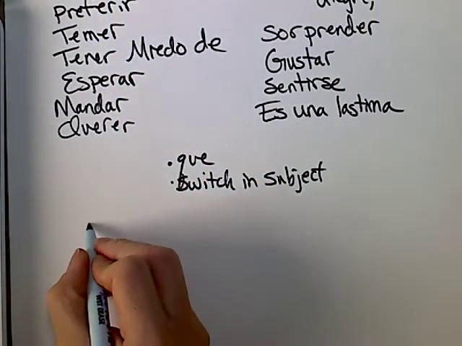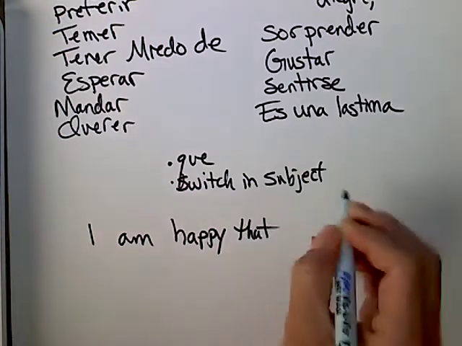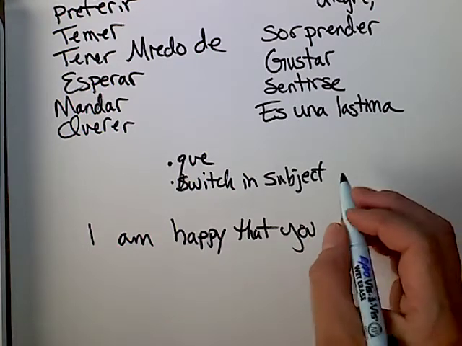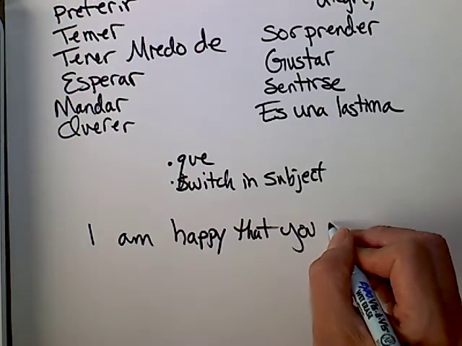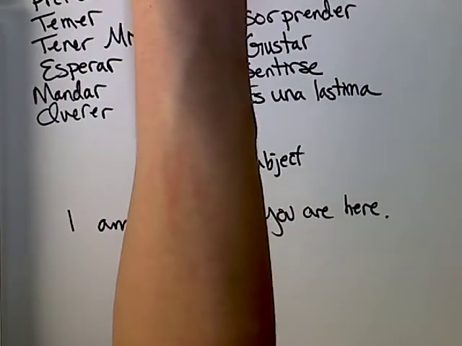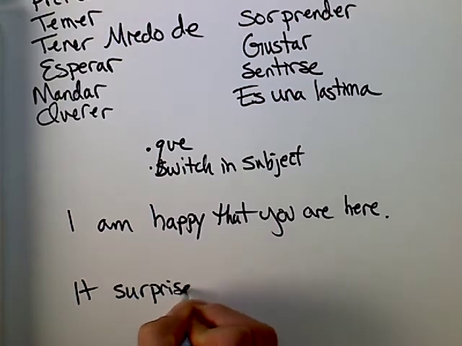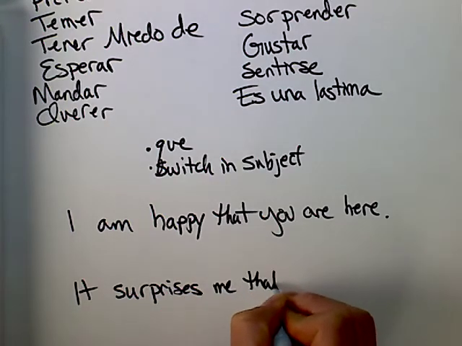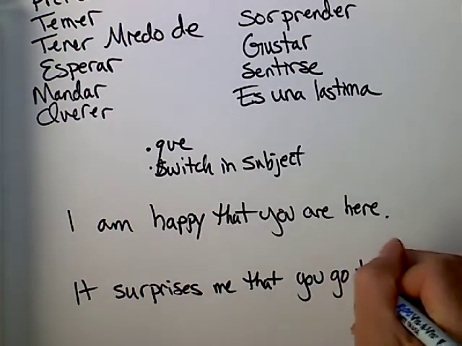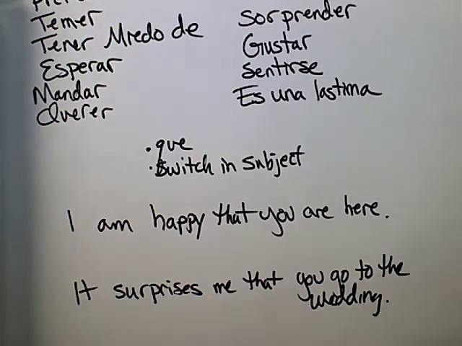I would say something like, I am happy that you are here, and it surprises me that you go to the wedding. Now this is how they say it in Spanish. In English, we would say that you went to the wedding.